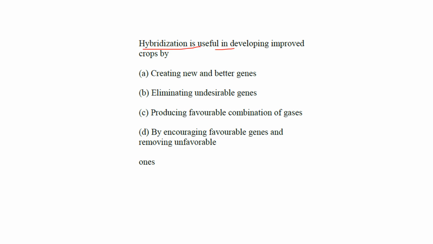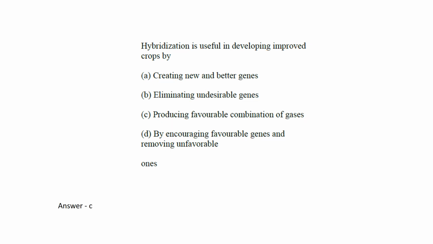Hybridization is useful in developing improved crops by, okay, so the options are creating new and better genes, eliminating undesirable genes, producing favorable combination of gases, by encouraging favorable genes and removing unfavorable ones. Okay, so actually C, producing favorable combination of gases. So its answer is actually C.